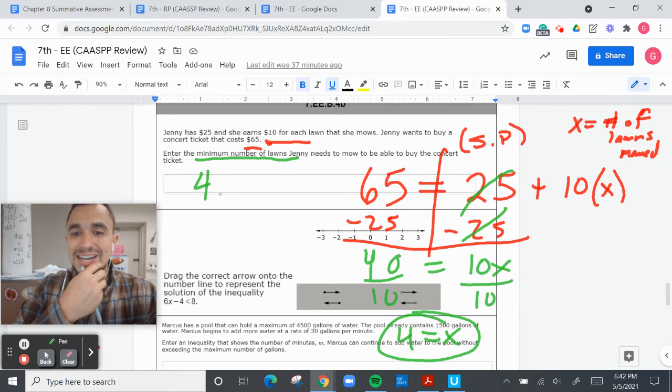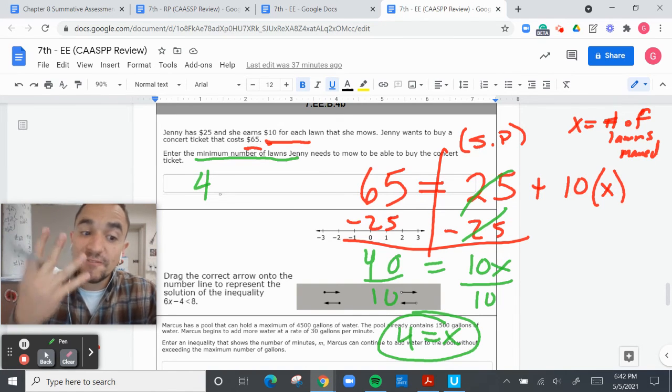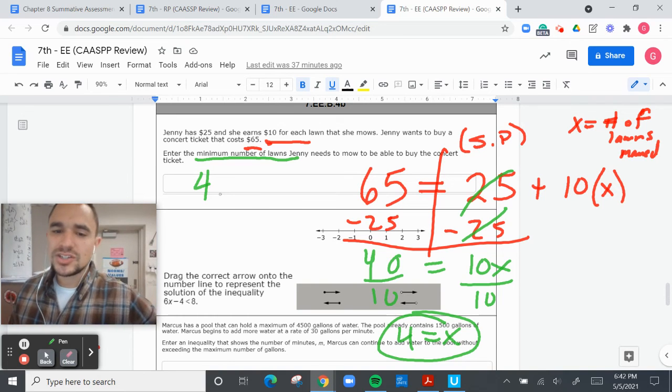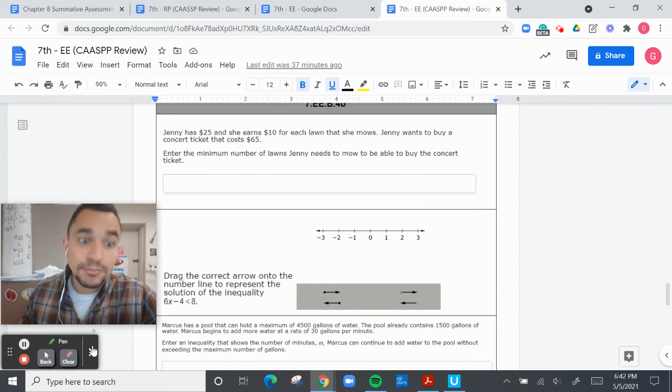So yes, if it was, for example, 4.2 lawns, then you'd have to round up and go 5 lawns. Because can you imagine going to someone's house and saying, hey, can I mow half of your lawn? They'd be like, no. All right, moving on.